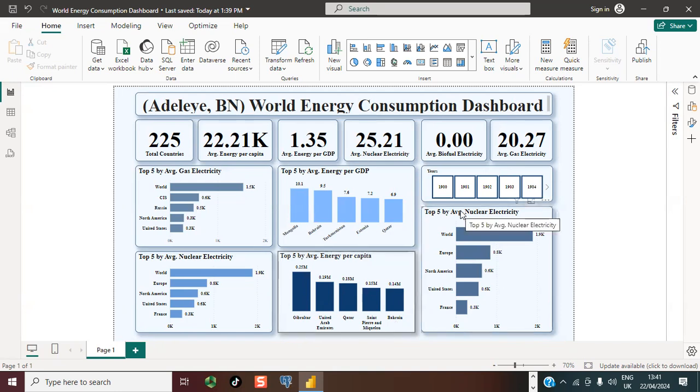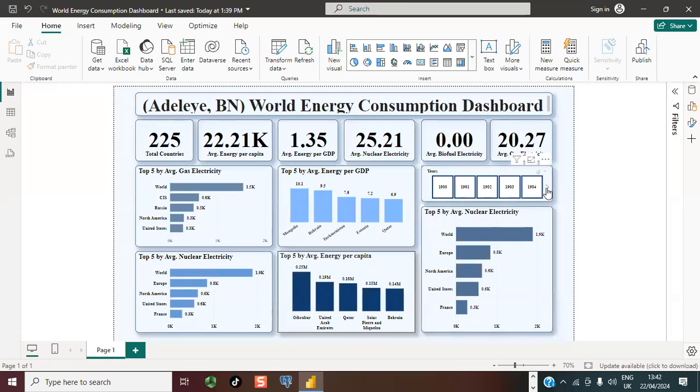Moving on to the top 5 by average nuclear electricity, again, the global, which is the world, ranks highest at 1.9 K, followed by Europe classification at 0.8, and the lowest of the top 5 is France at 0.3 K.